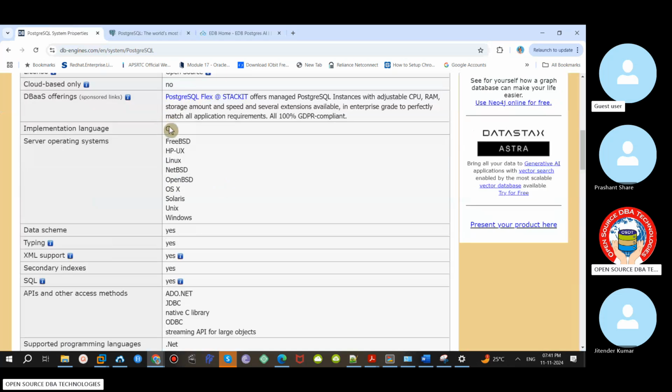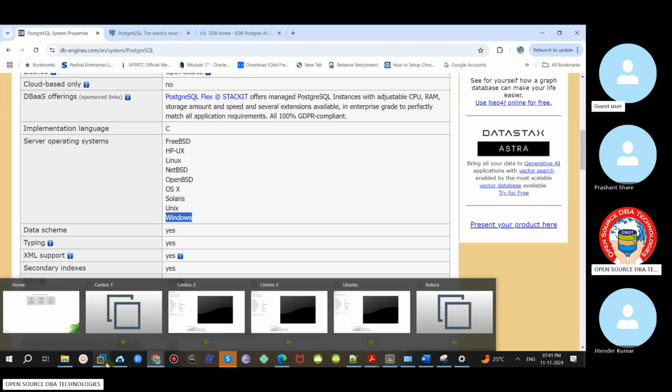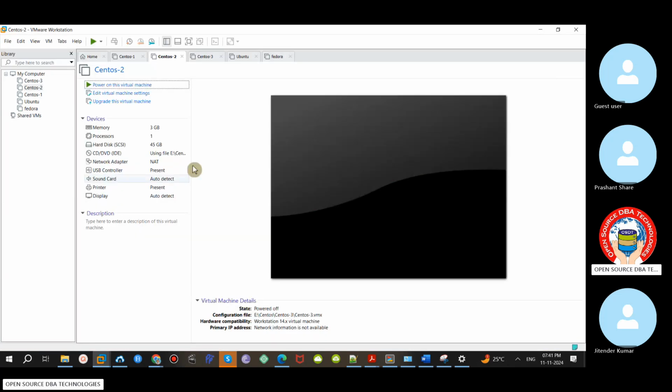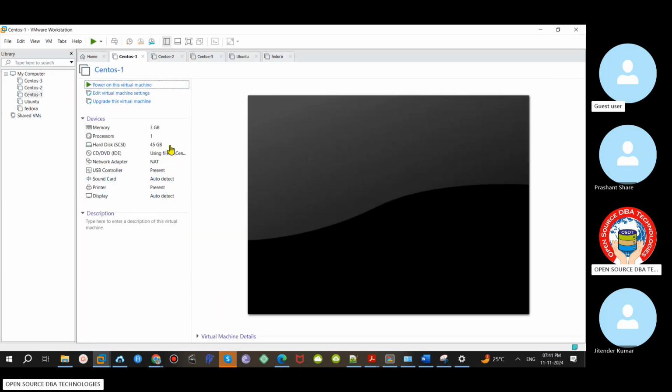It is open source, written in C language. NetBSD, FreeBSD, and many more operating systems are supported. But in real time we use Linux only. Windows is also a rare case. That is the reason it is better to concentrate on Linux only. Better to install CentOS, Fedora, or Ubuntu, any operating system of your choice. But CentOS is open source and good, so you can practice on CentOS.